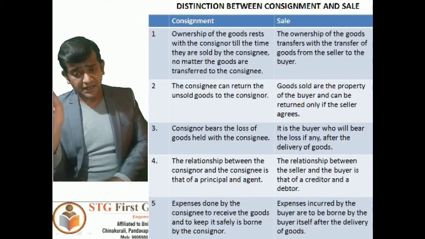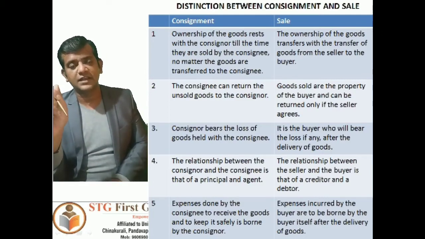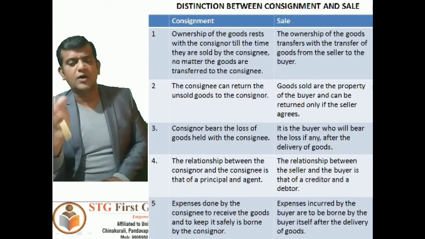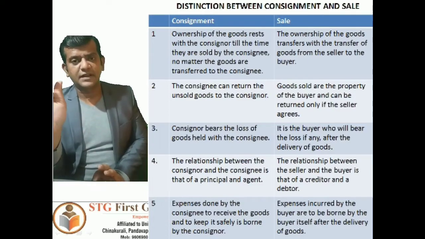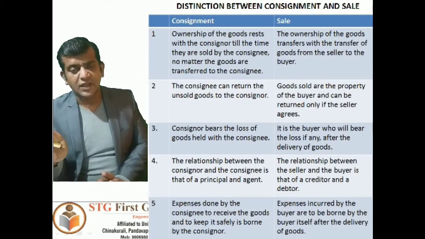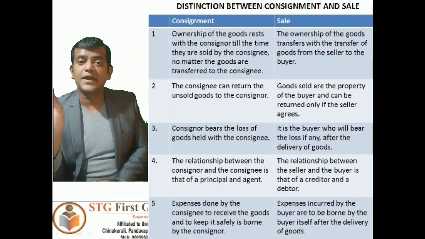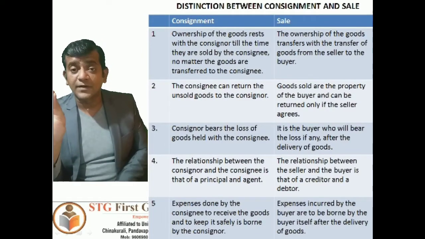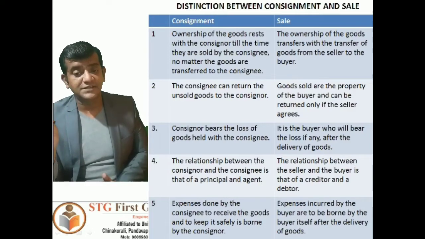Next, the consignor bears the loss of goods held with the consignee. Whatever losses arise out of that particular consignment business have to be borne by the consignor only, because the consignor is the ultimate owner in consignment.